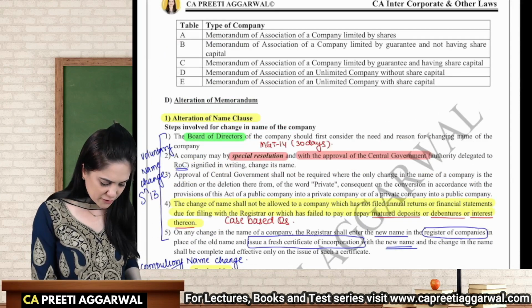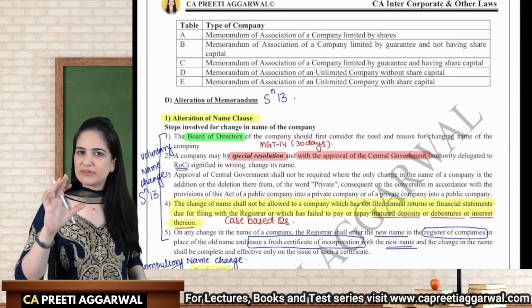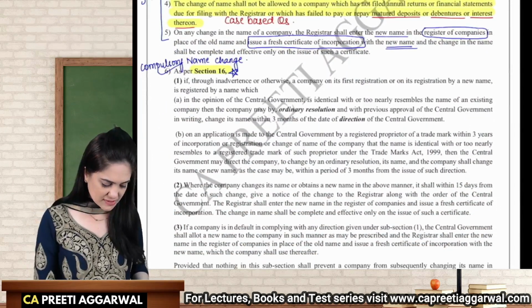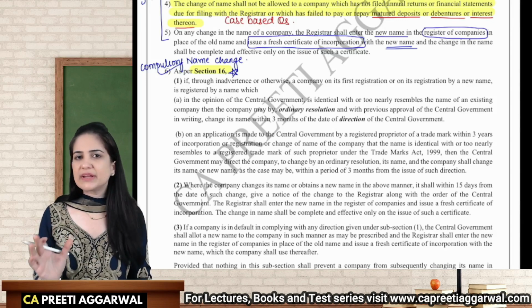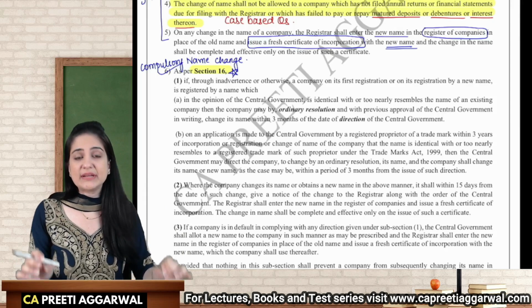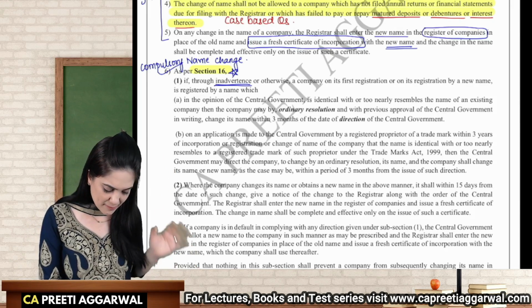See, alteration of memorandum is basically section 13. It is to be read with the relevant rules. But compulsory name change is discussed under section 16. See, we try that your name should not resemble the name of an existing company, but unintentionally, not deliberately, through inadvertence. Inadvertence means it is not deliberate, it was by mistake.